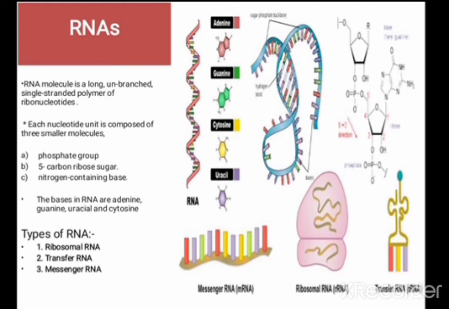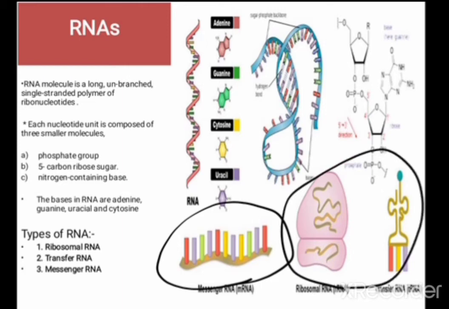RNA is of three types. The first is ribosomal RNA, the second is transfer RNA, and the third is messenger RNA. As you all know, messenger RNA plays a very important role in carrying the codon from the DNA. That process is called transcription, and the ribosomal RNA and the tRNA play a very important role in translation.